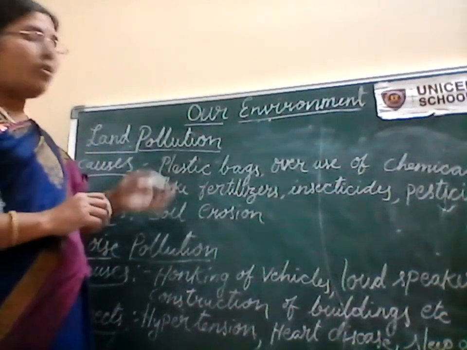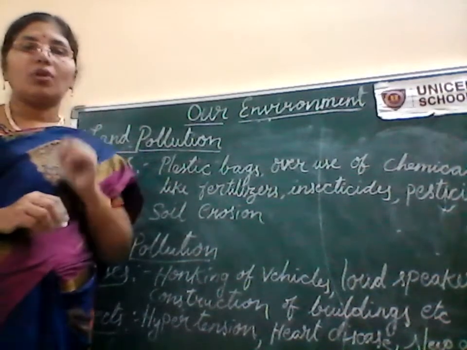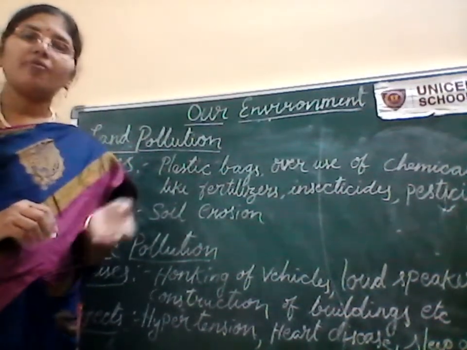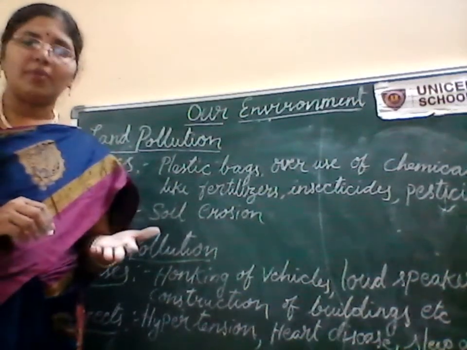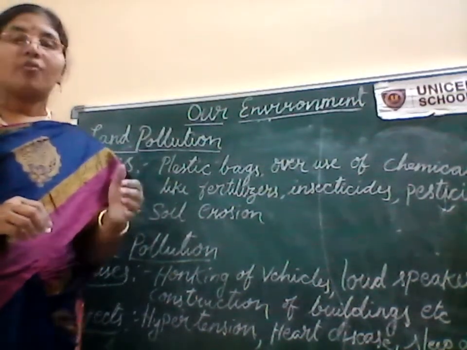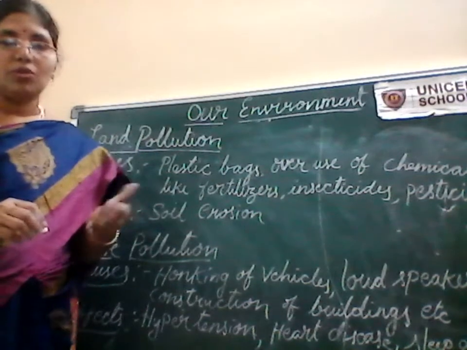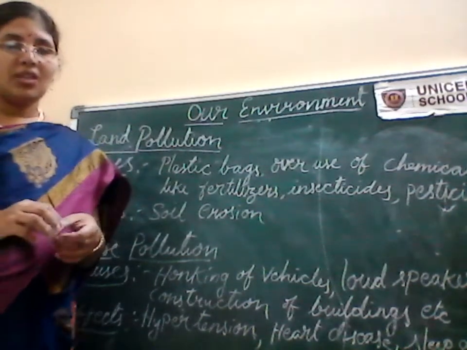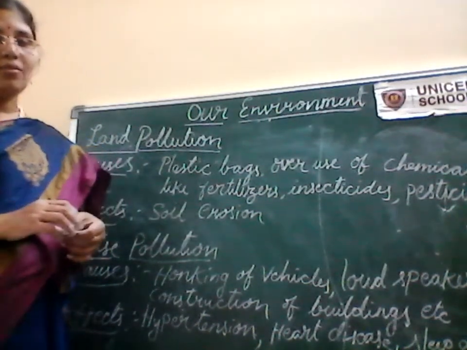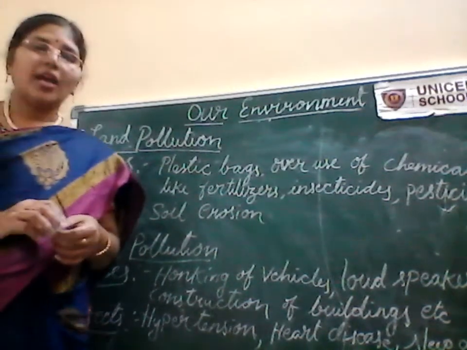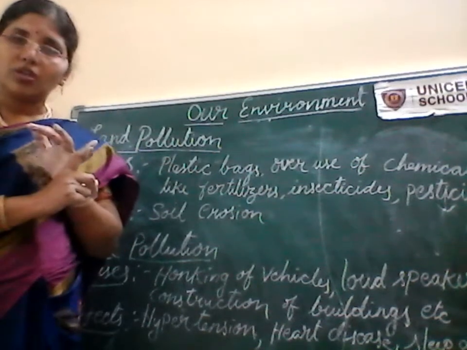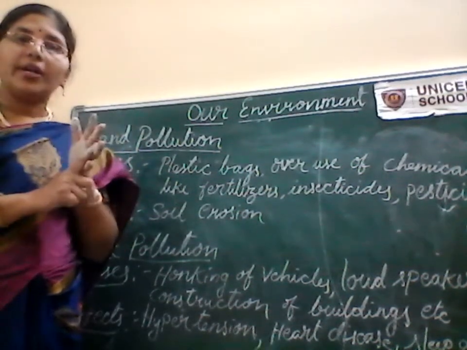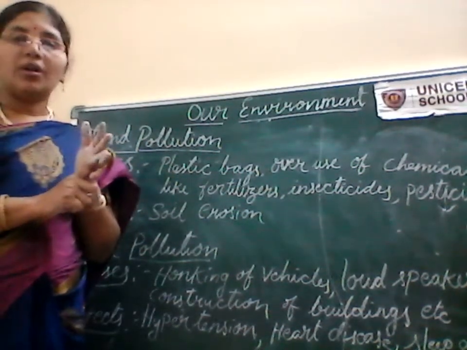Yes, children. Till now we have discussed all the four pollutions. Now it's time for us to see how to save the environment. How can we save the environment? The first thing is we have to minimize this pollution to be safe in this world. For reducing the air pollution, as we have discussed earlier, minimize the usage of vehicles and avoid the burning of fossil fuels.